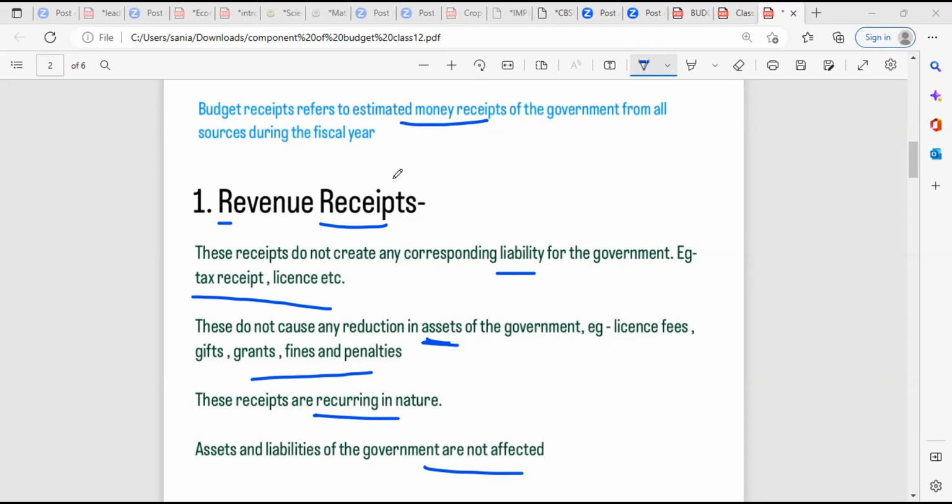Revenue receipts do not create any corresponding liability for the government. These do not cause any reduction of assets for the government. These receipts are recurring in nature. Assets and liability are not affected.